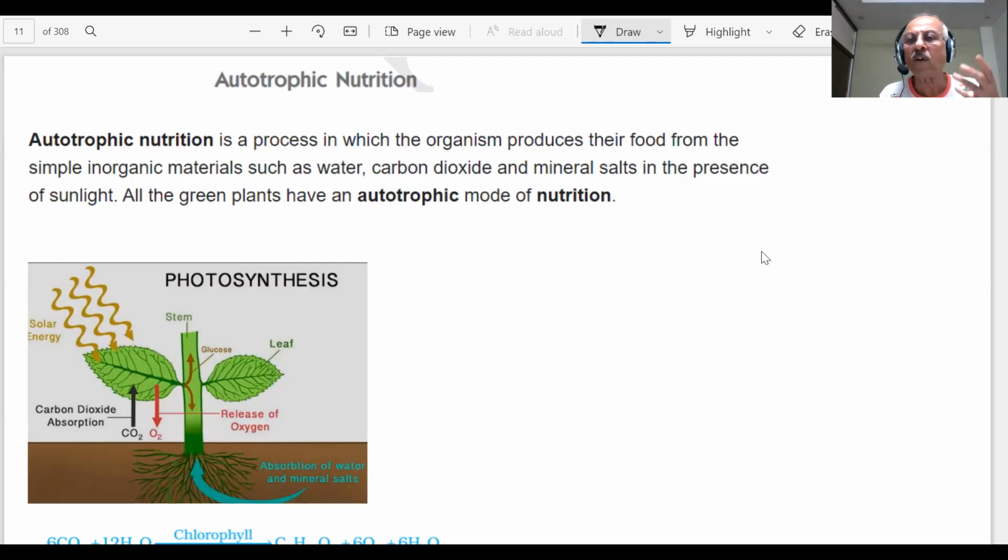All the green plants make their food by the process you know as photosynthesis. So plants are autotrophic, they have autotrophic nutrition. Auto means self-nutrition, students. Carbon dioxide reacts with water, and chlorophyll is there. Then we explained how each process is important.